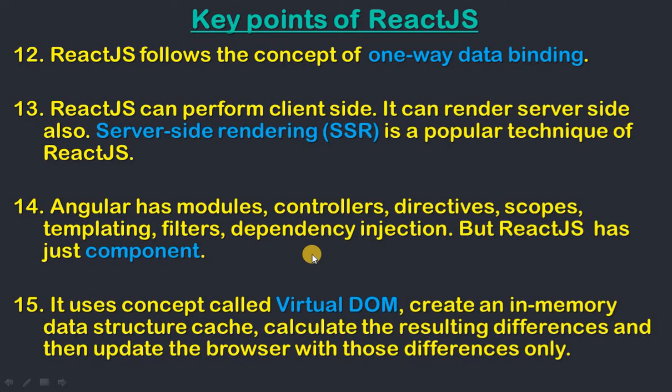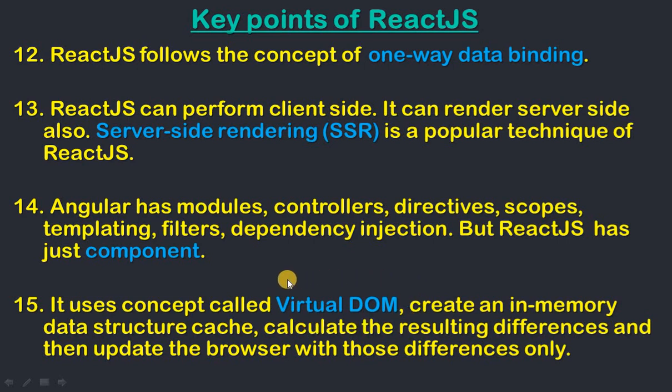The next and very important key point of React.js is the virtual DOM. React.js uses the concept called virtual DOM. We will see the details in my coming session.